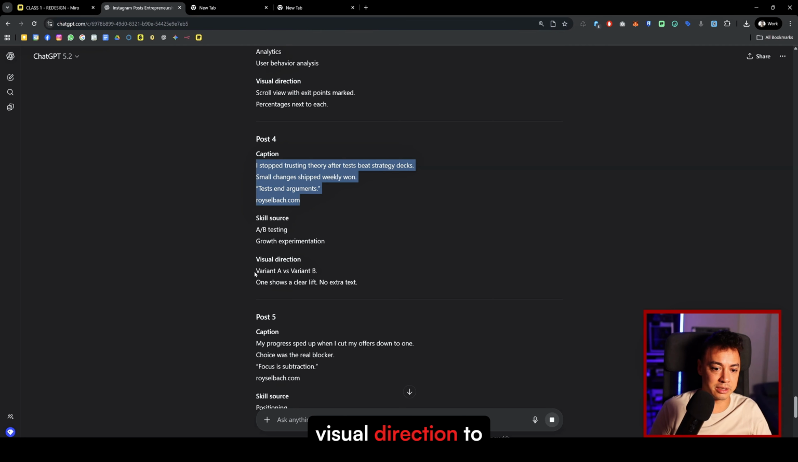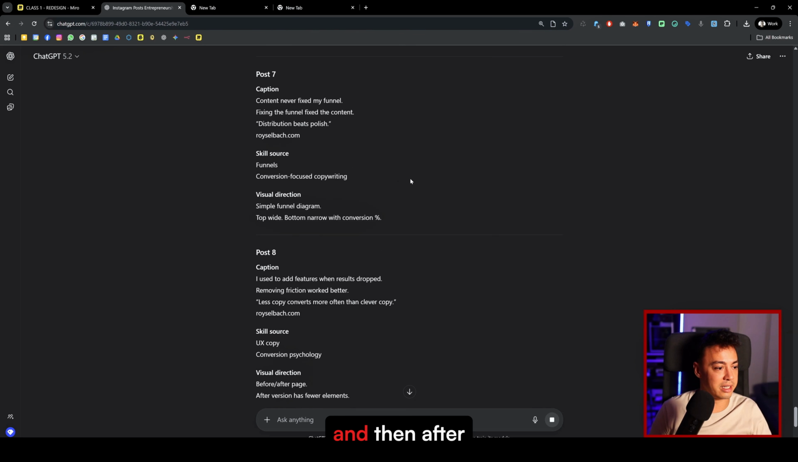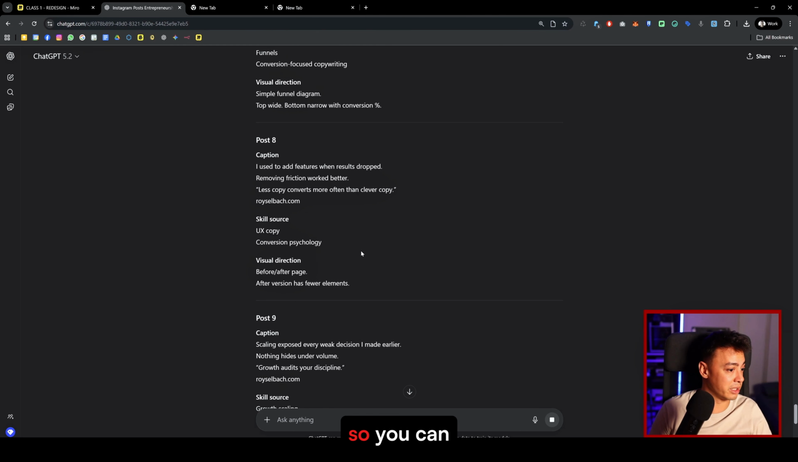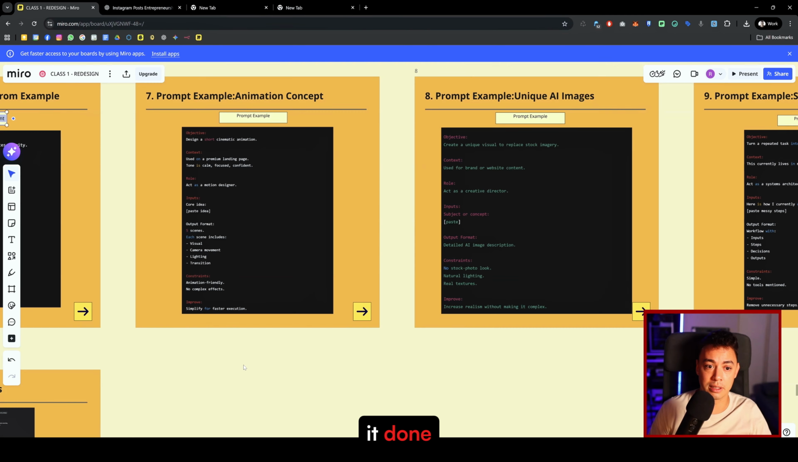You use the visual direction to create something in Canva or any other design tool that you use. And then after that, you can just post it. So you can use scheduling tools to just get it done.